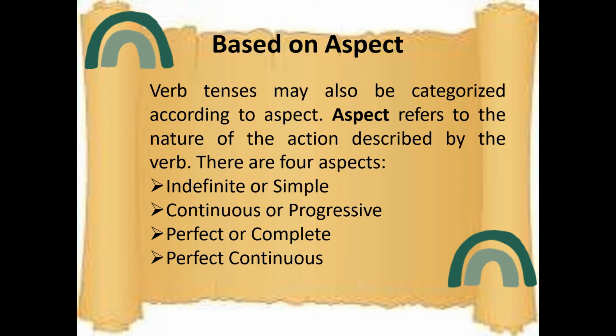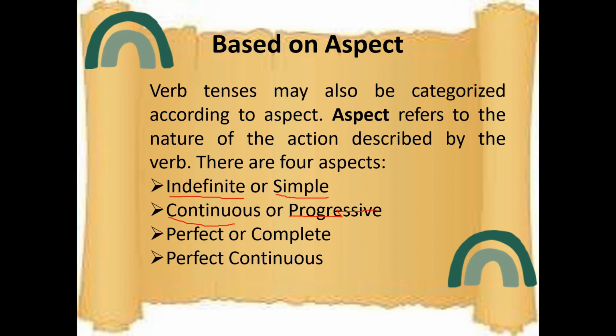Now, based on the aspect, there are four forms or four categories. First is indefinite or simple. Indefinite and simple both are okay. Continuous or progressive, any name we can use.